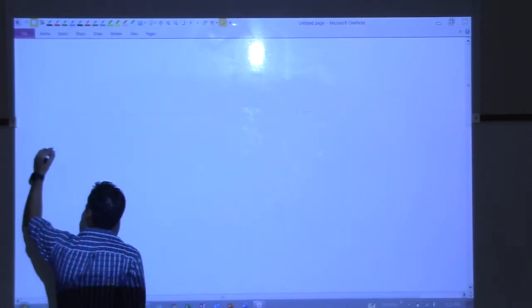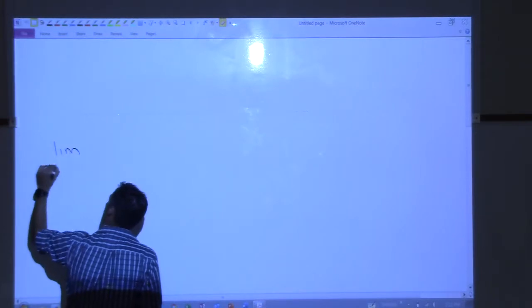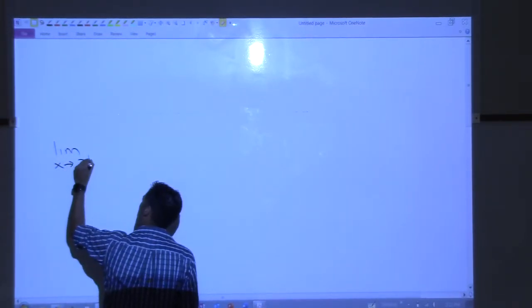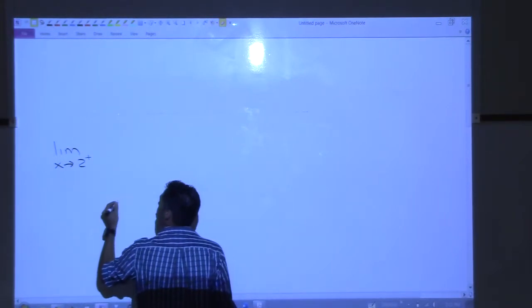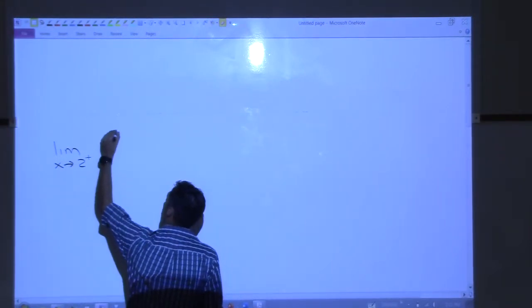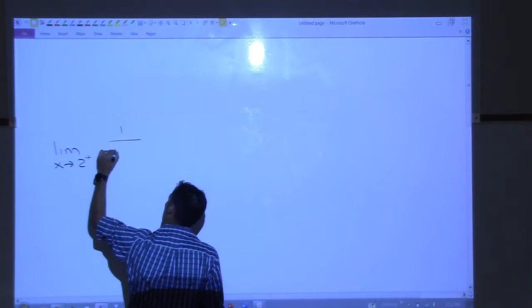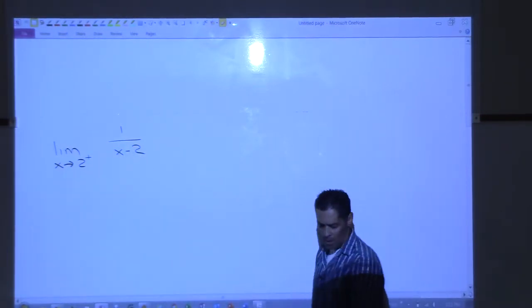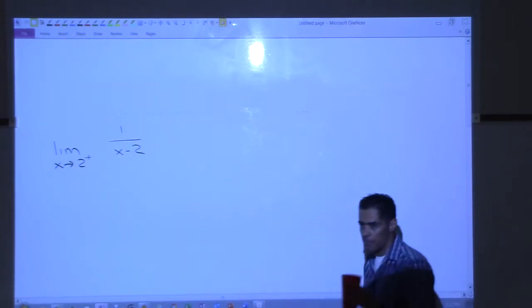So let's take a look at the limit as x approaches 2. Let's go from this side. I'm not going to tell you what side that is. Of 1 over x minus 2. I want to know what that limit is.